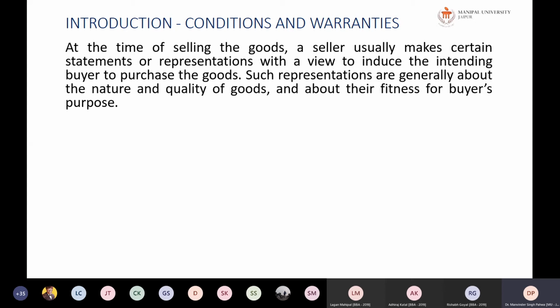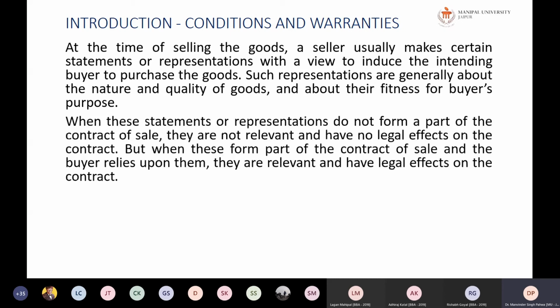When these statements or representations do not form a part of the contract of sale, they are not relevant and have no legal effect on the contract. But when these form a part of the contract of sale and the buyer relies upon them, they are relevant and have legal effects on the contract.